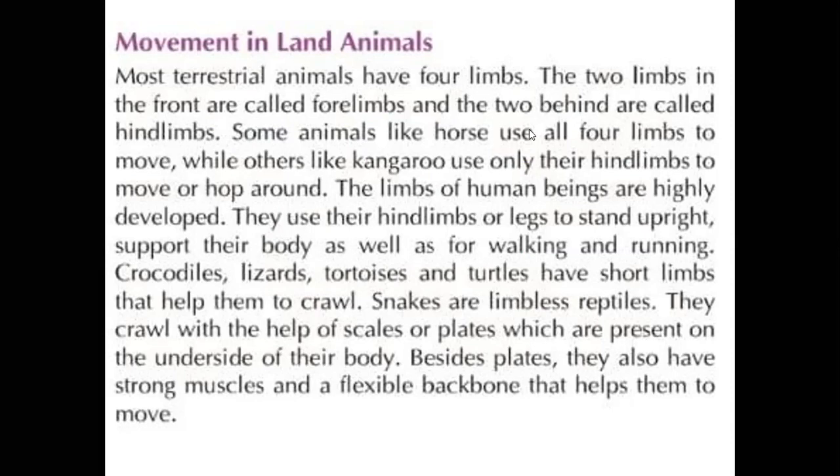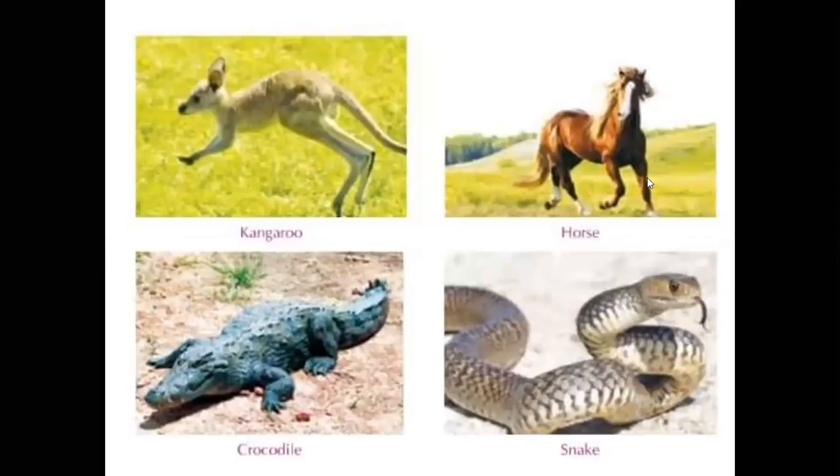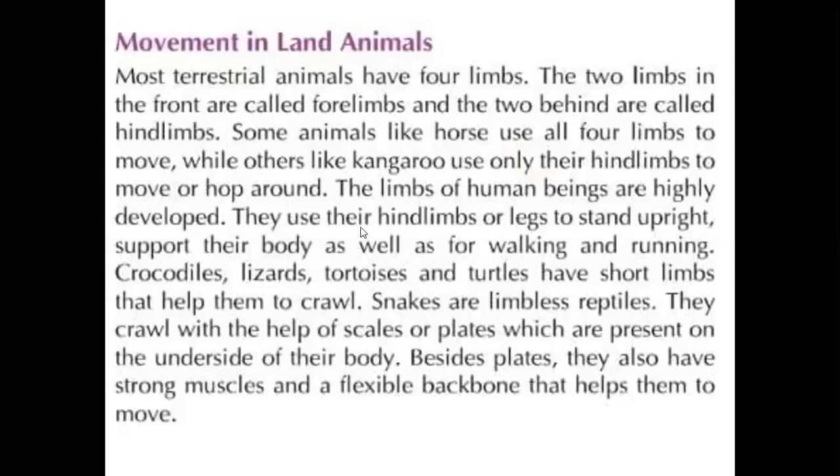Some animals like a horse use all four limbs to move. See, a horse will move with the help of the four limbs. But some other organisms like a kangaroo use only hind limbs for hopping. It jumps, right? The kangaroo uses only the hind limbs to move or hop around. The limbs of human beings are highly developed.